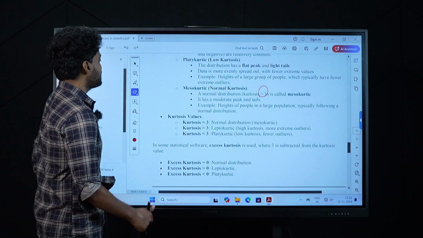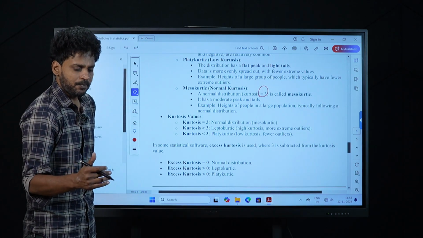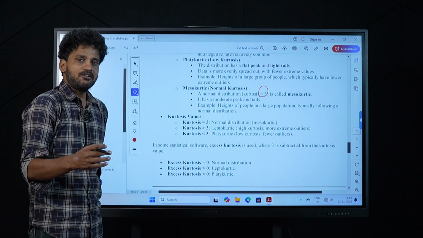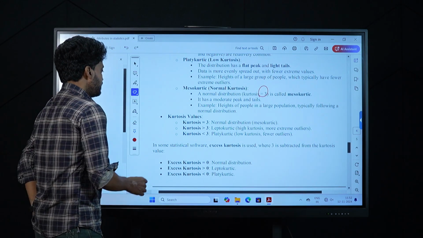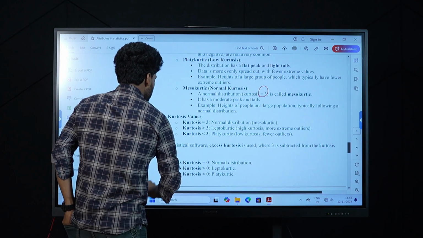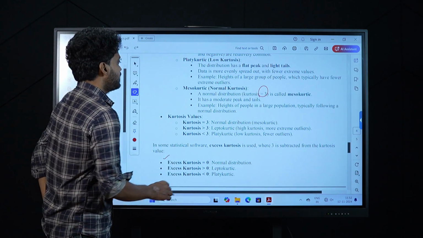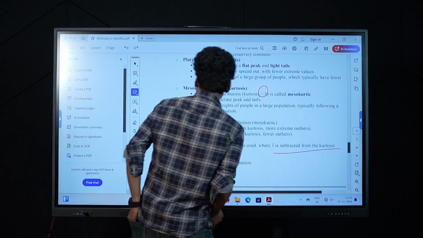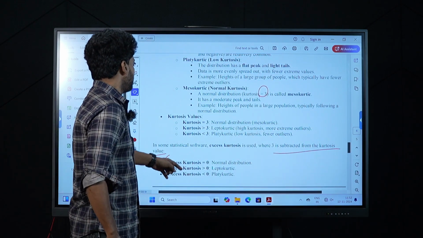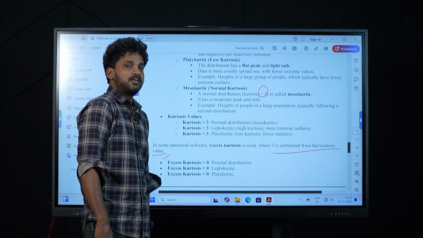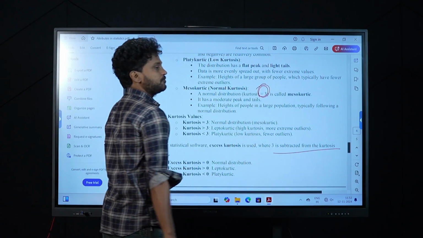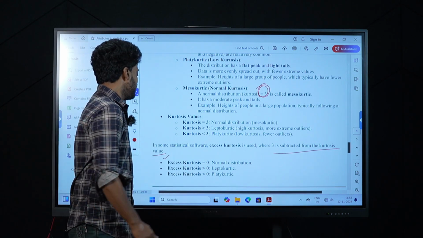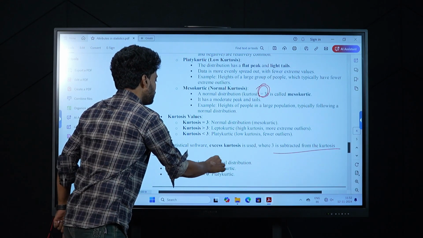In some statistical software, not all, there is also an additional measure of kurtosis. What is that? There is something called excess kurtosis. What is excess kurtosis? It is where 3 is subtracted from the kurtosis value. Excess kurtosis of 0 means normal distribution. In the normal distribution, the kurtosis value is equal to 3, and 3 minus 3 is equal to 0. So excess kurtosis 0 is equal to normal distribution.